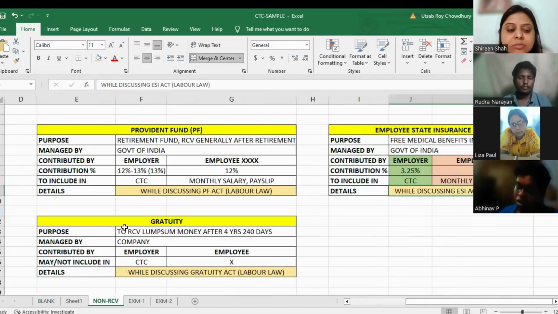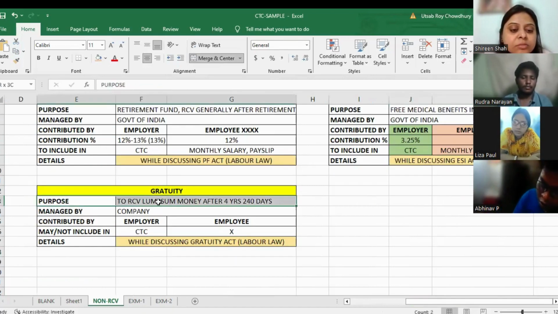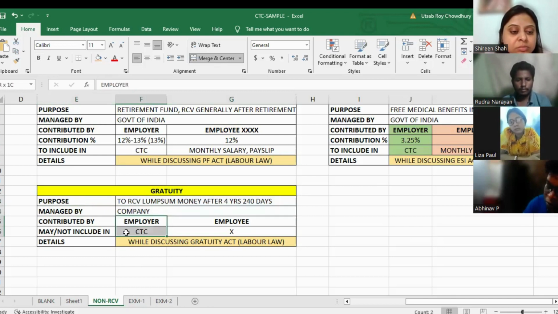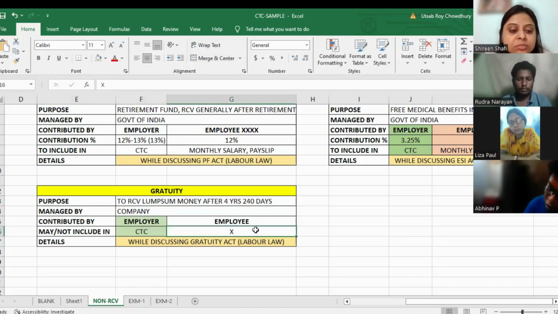और एक हमने बताया था वहां पर gratuity. Gratuity is something that you will receive as lump sum money after 4 years and 240 days. This is managed by the company. यहाँ पर government का कोई rule नहीं है. There is no rule of government. It will be contributed only by the employer. यहाँ पर employer का खुद contribution होगा, employee का कोई contribution नहीं होगा. Right? So this can also be a part.